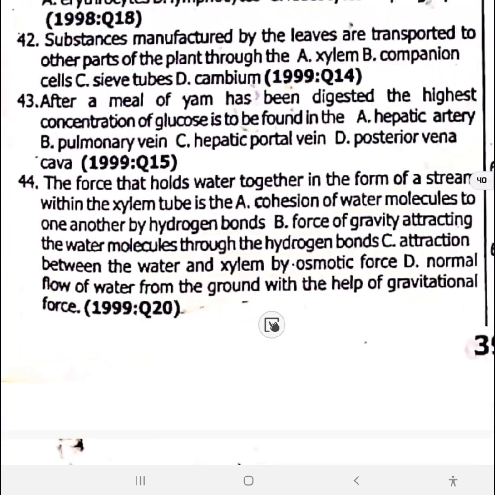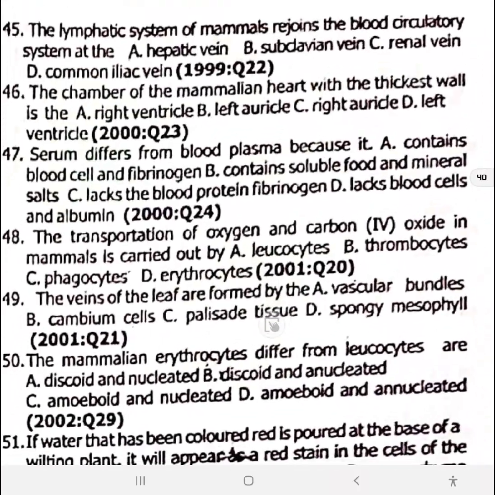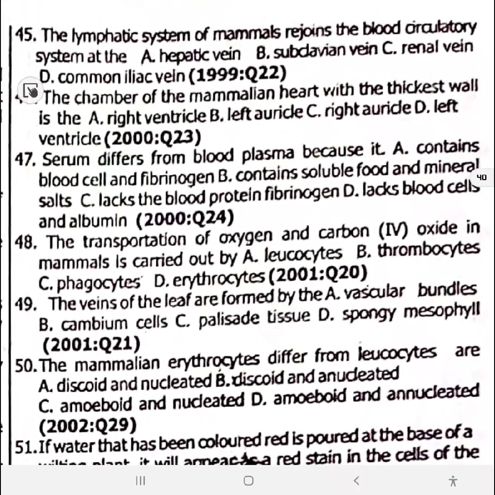Next, 45. The lymphatic system of mammals rejoins the blood circulatory system at the subclavian vein, option B. 45, subclavian vein. 46, the chamber of the mammalian heart with the thickest wall is the left ventricle. Left ventricle, option D. 46 is option D.